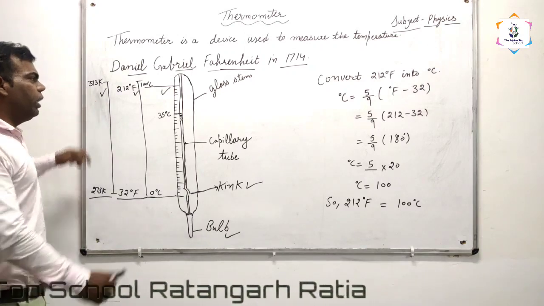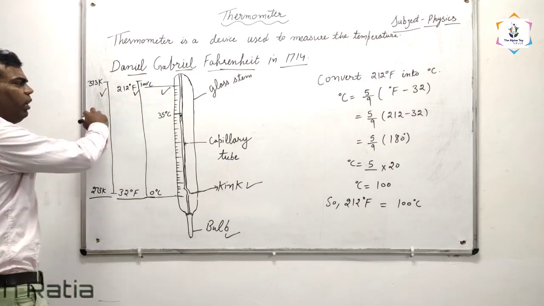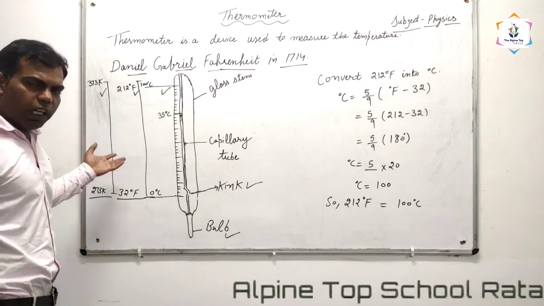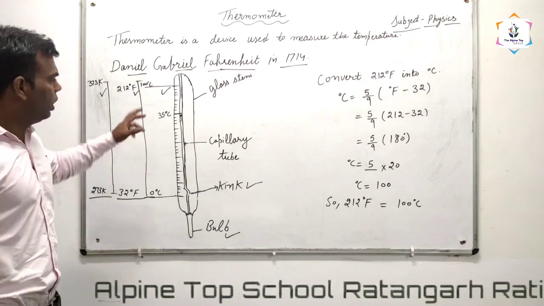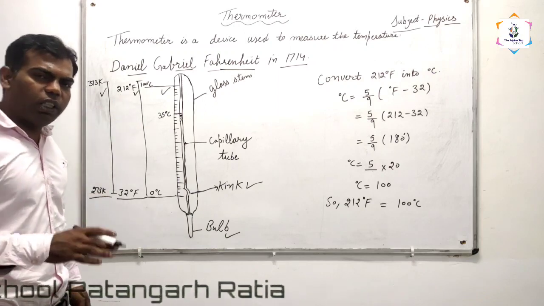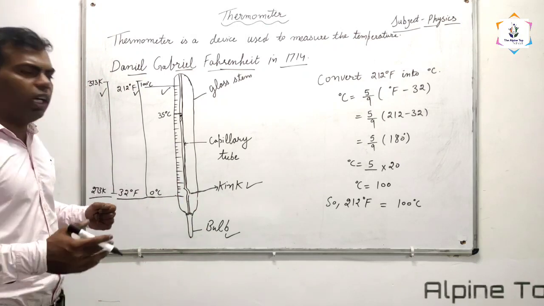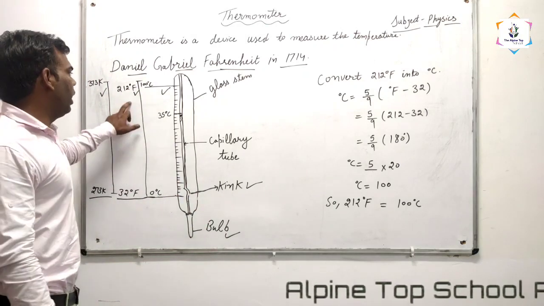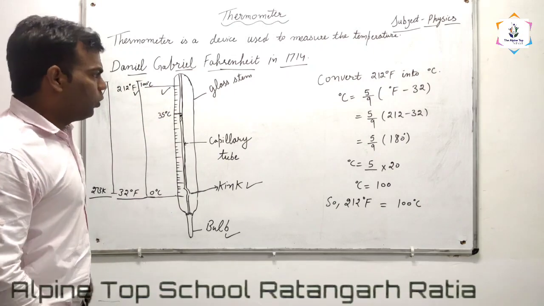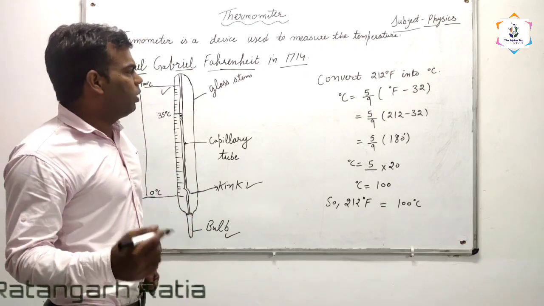We can convert degree Celsius into Fahrenheit and Fahrenheit into Kelvin. There are three scales of measurement of temperature: degree Celsius, degree Fahrenheit and Kelvin. These three scales are interconvertible by using some formulas. We can convert degree Celsius into degree Fahrenheit or degree Fahrenheit into degree Celsius. Firstly, we will do some numericals about this.